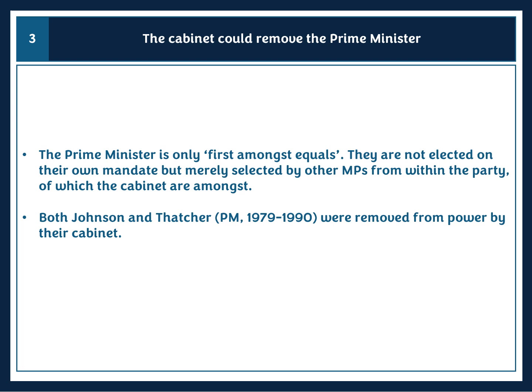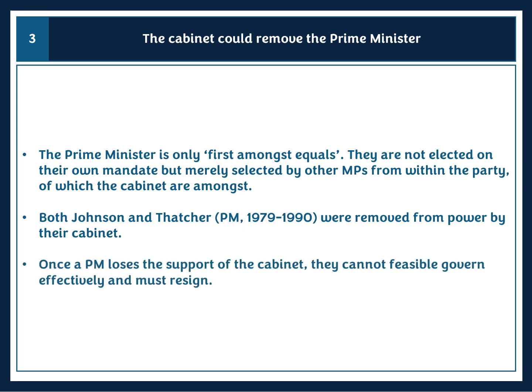All these ministers were stating that they no longer had confidence in his ability to lead. Now, at that point, with so many key figures within the cabinet saying that they did not believe that he could lead, his position becomes untenable. He can't reasonably hope to govern the country if so many of his own closest ministers say this guy is unfit to govern. Now, the same was true with Margaret Thatcher also. So she's the Prime Minister between 1979 and 1990. Now, her cabinet withdrew their support for her. She called this treachery with a smile on its face. But treachery or no treachery, Thatcher did have to resign once it became clear that she had lost the support of her cabinet.